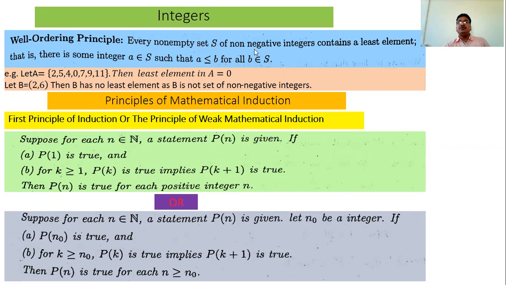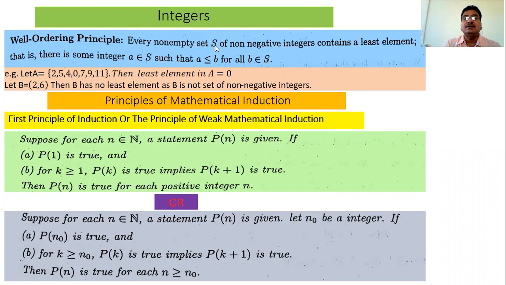S is a set of non-negative integers, which means what? S is a subset of the set of whole numbers, W, or the set of natural numbers with 0. That is, this S contains elements 0, 1, 2, 3, 4, 5 up to infinity. Out of those elements, this S contains some elements. And that is, S is a non-empty set of non-negative integers. This S does not contain fractional numbers, that is 0.5, 0.6. These are not members of this set S.